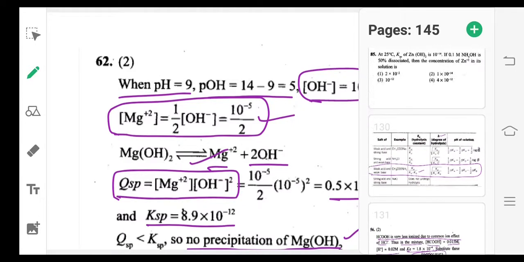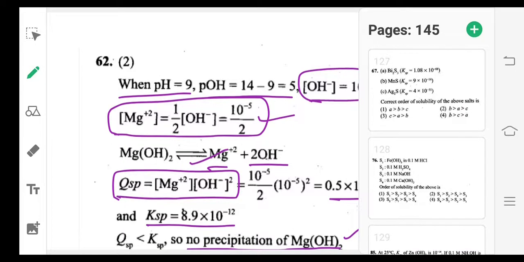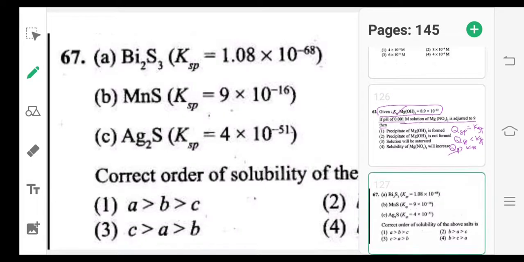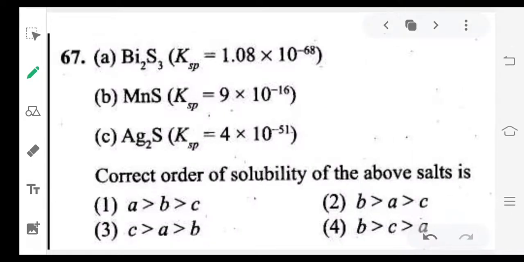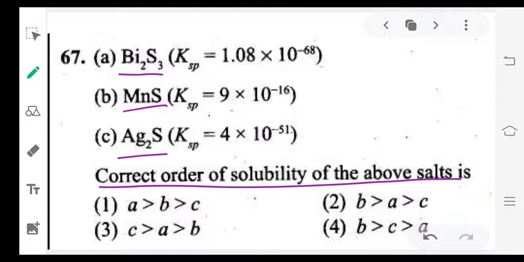Next, important model question 67. They give Ksp values for different salts: Ba₂S₃, MnS, Ag₂S. They are asking the correct order of solubility of the above salts. So the solubility S value you have to calculate. Ksp they given, S you have to calculate. How to calculate S value when Ksp is given?